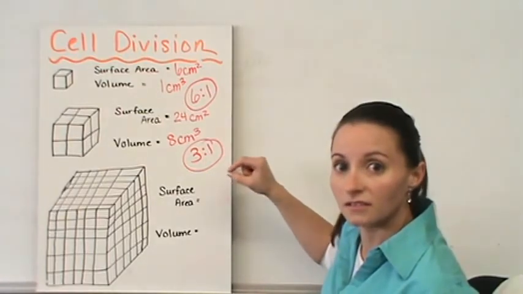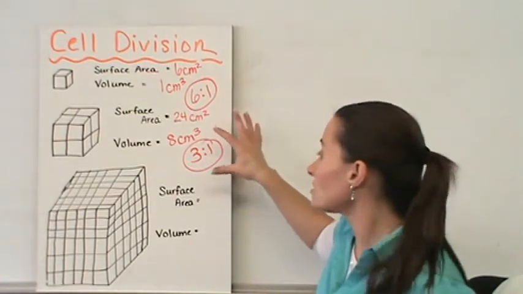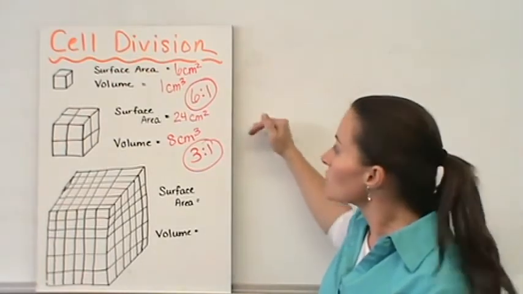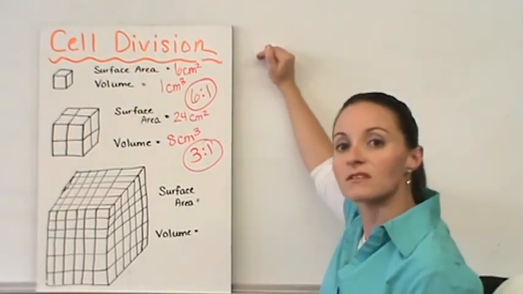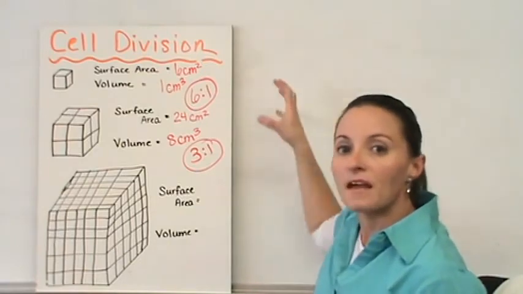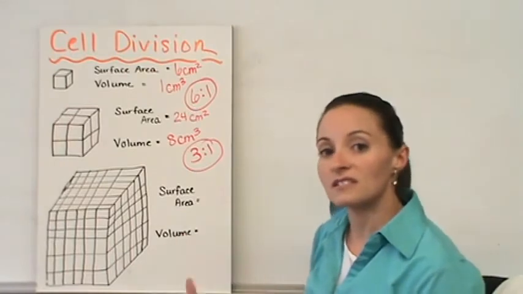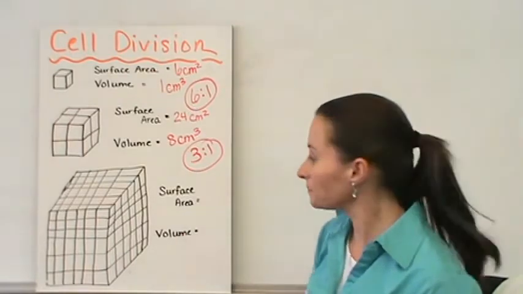So you're noticing that the surface area is decreasing faster, or I should say the volume is increasing faster than the surface area is increasing. So if the volume is increasing faster than the surface area is increasing, that means that we're going to have higher demands on that cell membrane, and eventually it's not going to be able to support the cell.